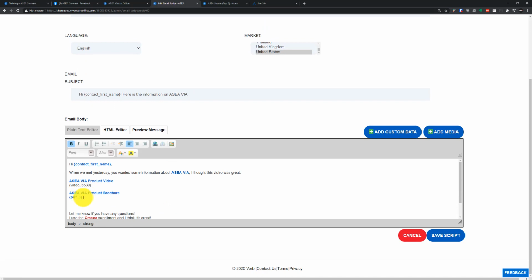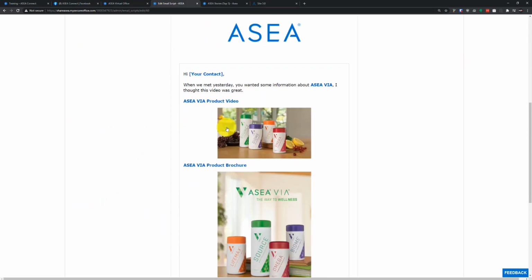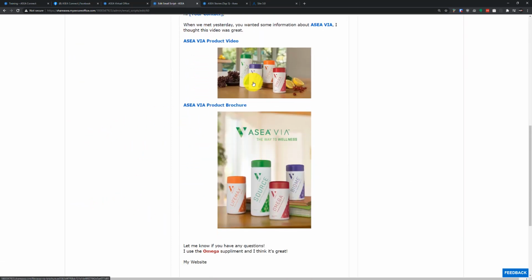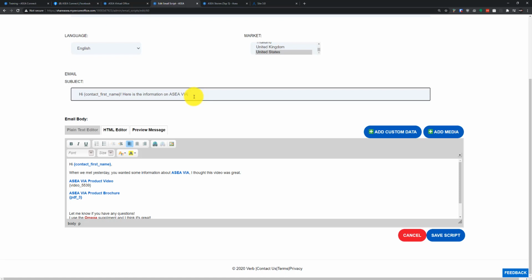And now we have that PDF number 3. You can disregard if it's blue or whatever color it is. It's not going to show up as you send this off to other people. But as you hit the preview message, you can see how nice this is going to start looking here. So here is the information on ASEA.